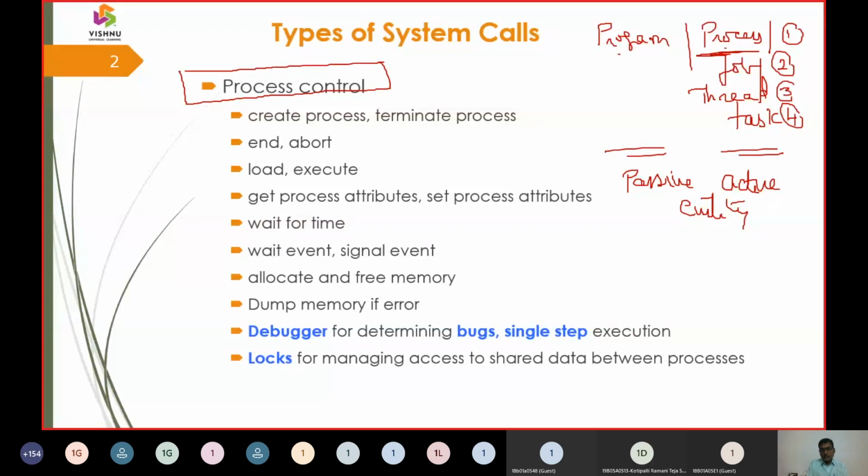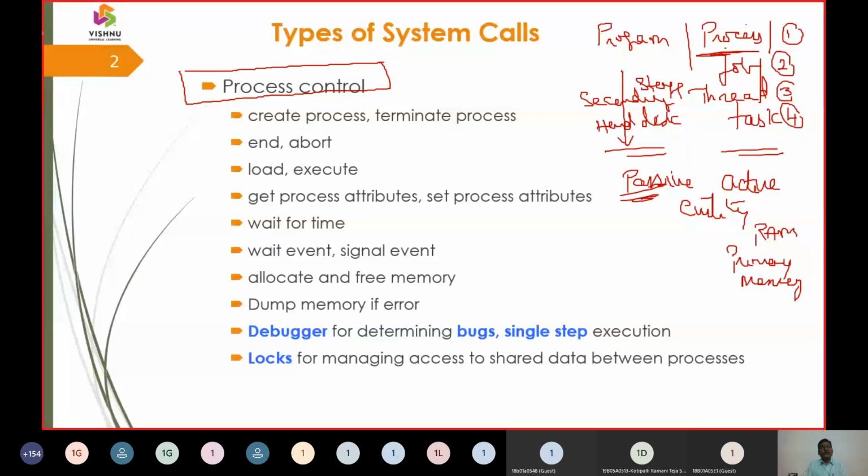If the program is stored in the hard disk, or in secondary storage, then we call it a passive entity. If the same program is brought to random access memory, that is, to primary memory, then it is called an active entity, and the active entity is under execution. So it can be called a process, a job, a thread, or a task.